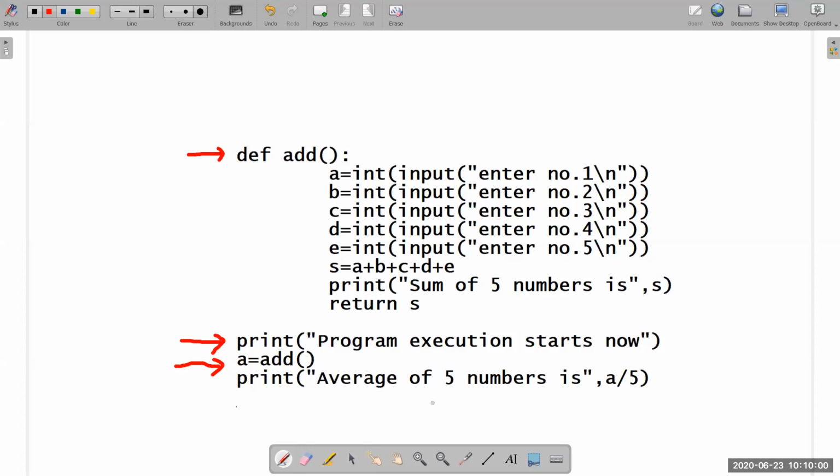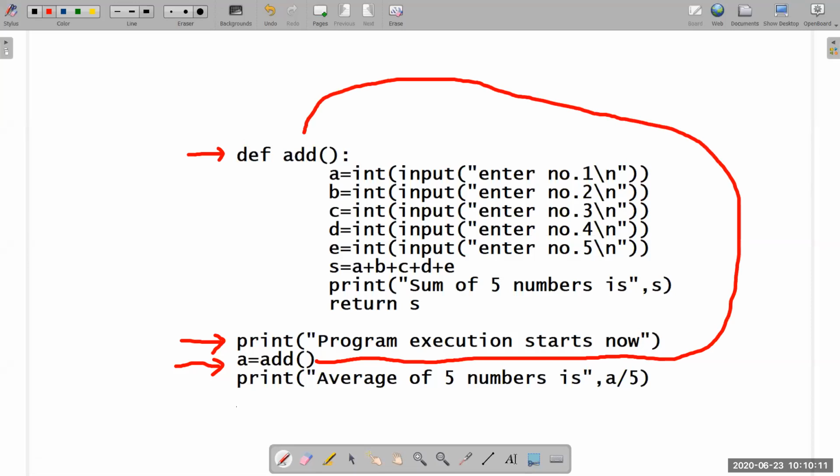After this function gets called, first of all, it will not assign the function to A. From this line, control will move to the function definition here. That means right now there is no assignment going on. First of all, the function will be executed. You just take it like an expression only.